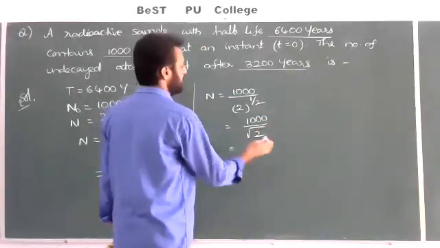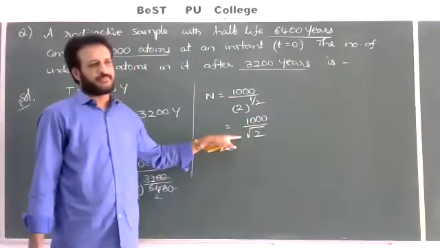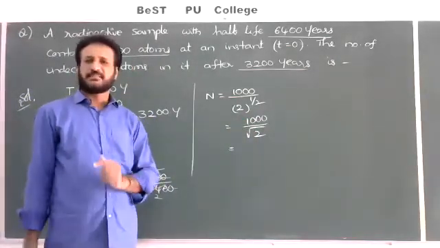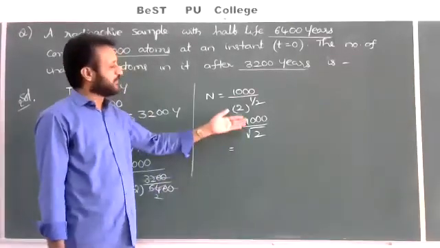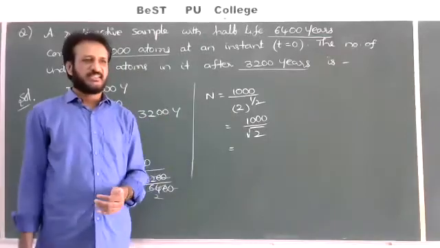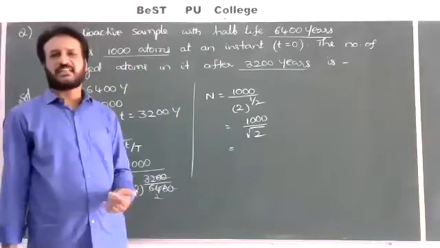In the exam, if they give the root 2 value, it is 1.414. 1000 by 1 is equal to 1000, so 1000 by 1 point something means less than 1000. In the options, if they give 900 or 800 or something, we have to select.